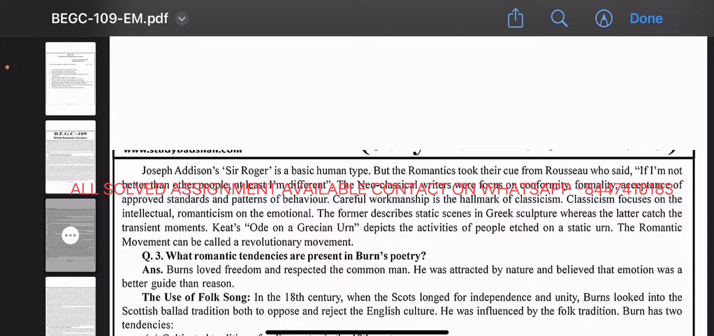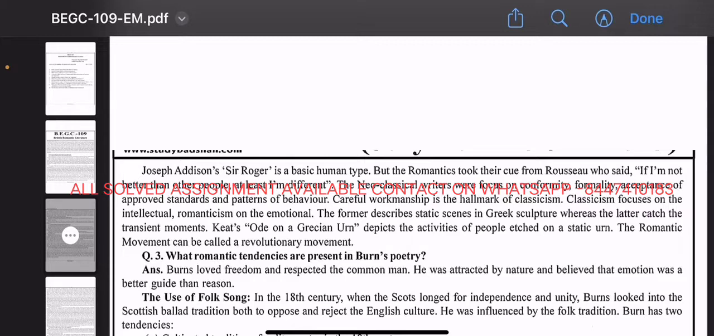Classicism focuses on the intellectual, Romanticism on the emotional. The former describes static scenes in Greek sculpture, whereas the latter catches transient movements. Keats' Ode on a Grecian Urn depicts the activities of people etched on a static urn. The Romantic movement can be called a revolutionary movement.